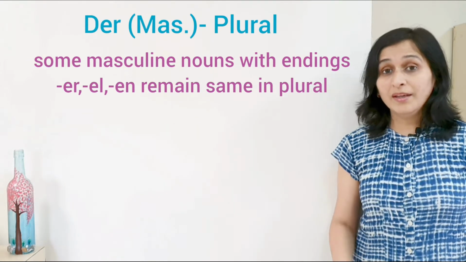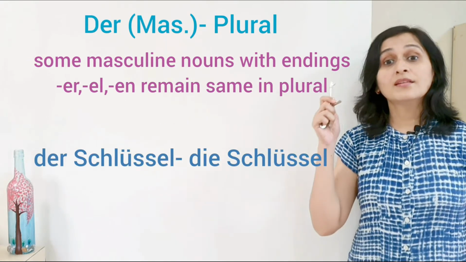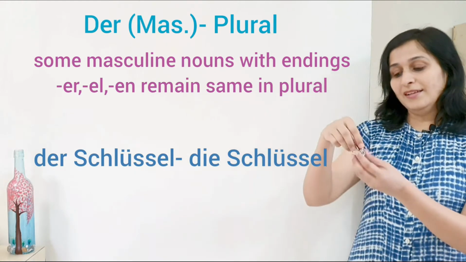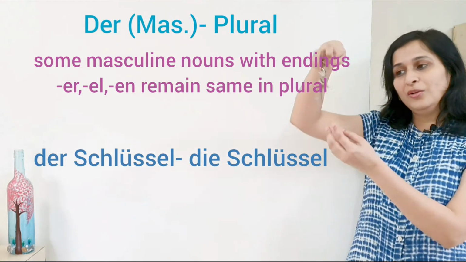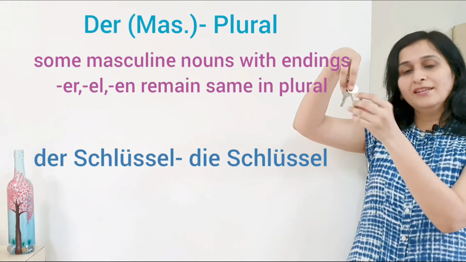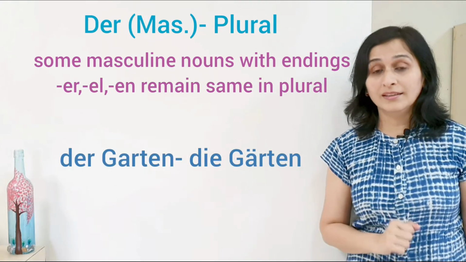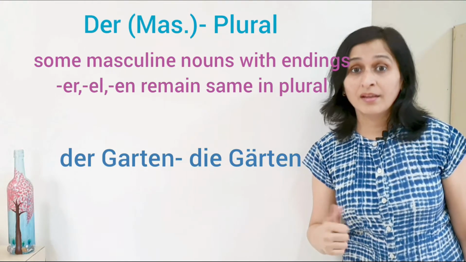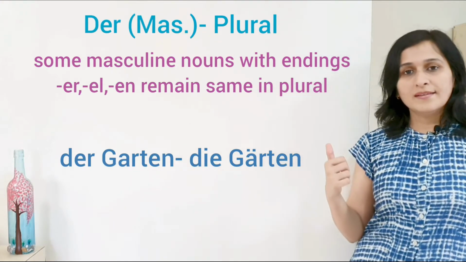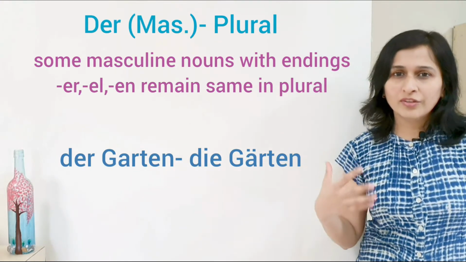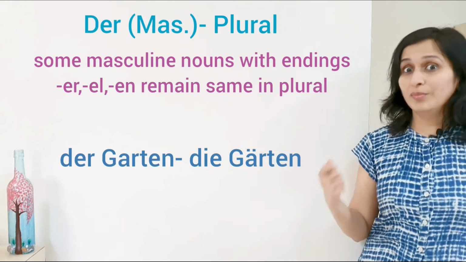Another example would be der Schlüssel, means the key, and die Schlüssel. Hier sind drei Schlüssel. Der Garten, garden, die Gärten. In the plural, you can see that there is no addition of extra letter, but there is addition of umlaute.